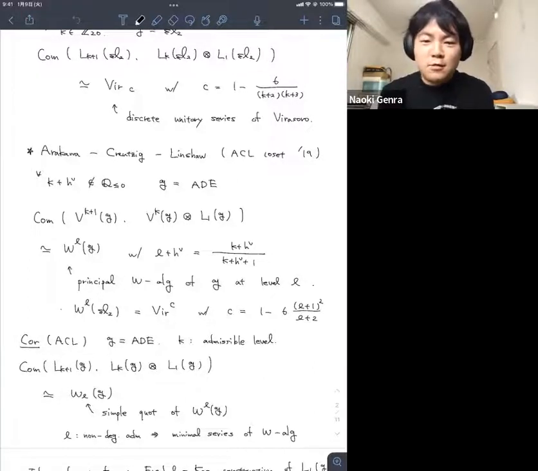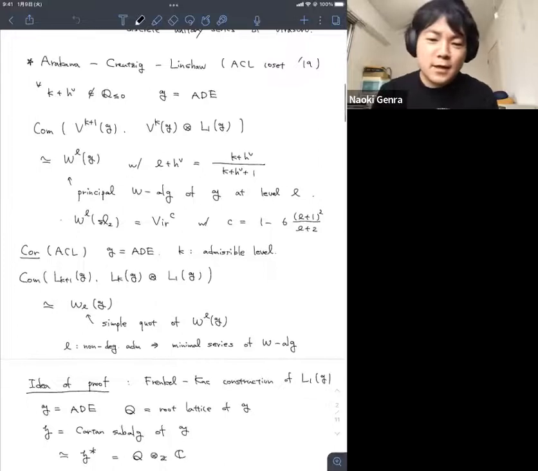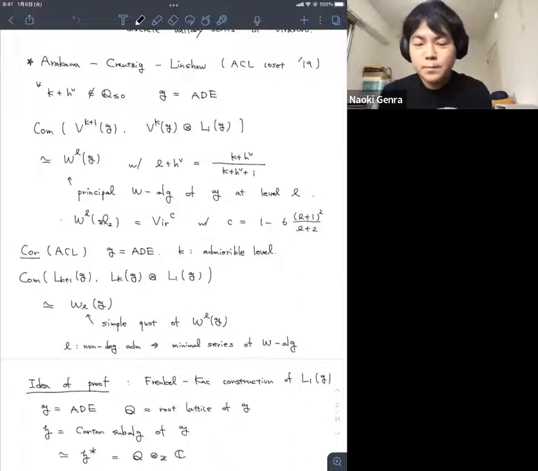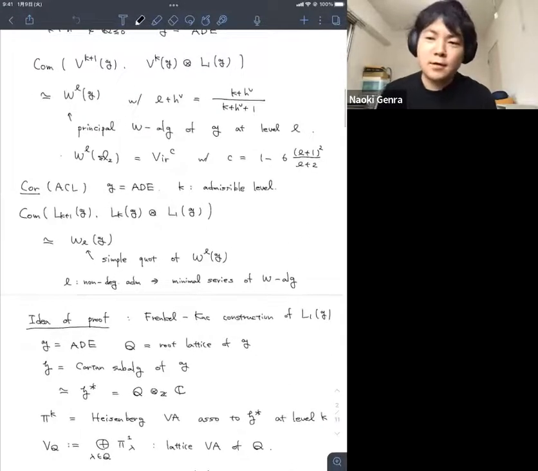So the question is why we need to assume that G is of ADE type. The answer comes from the ideal proof, because they use the Frenkel-Kac construction. So now G is of ADE type, Q is the root lattice of G, and h is the Cartan subalgebra of G. This is isomorphic to h star by using the normalized bilinear form, and this is now Q tensor C over Z.